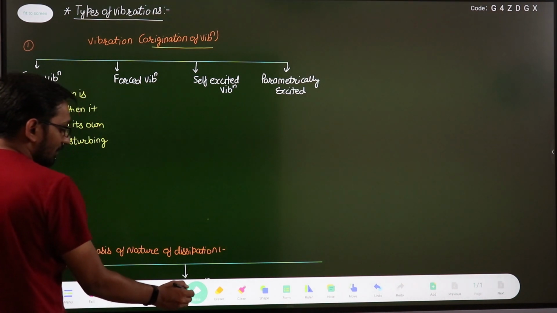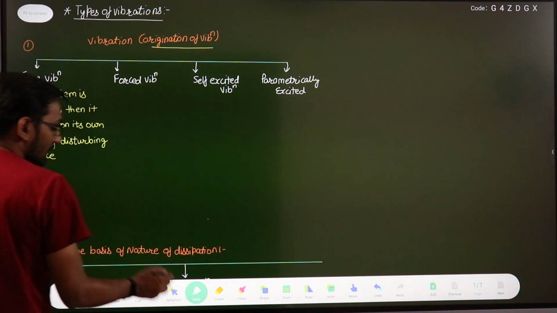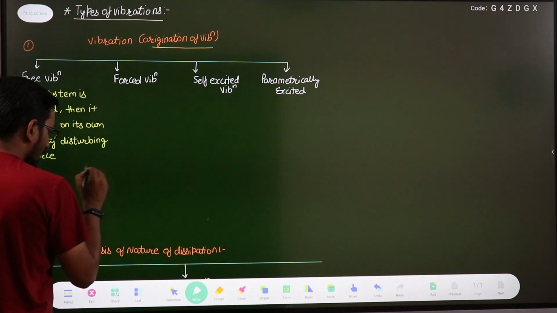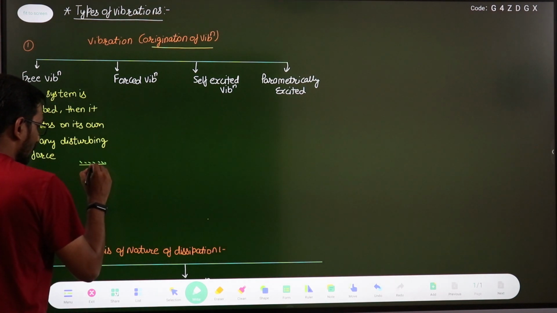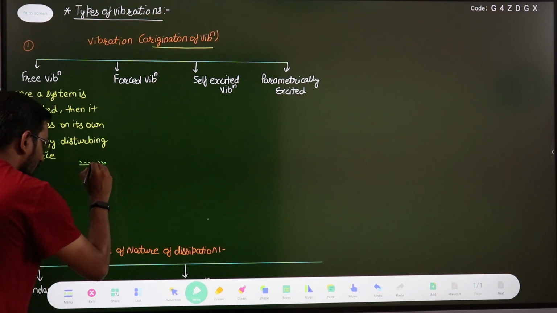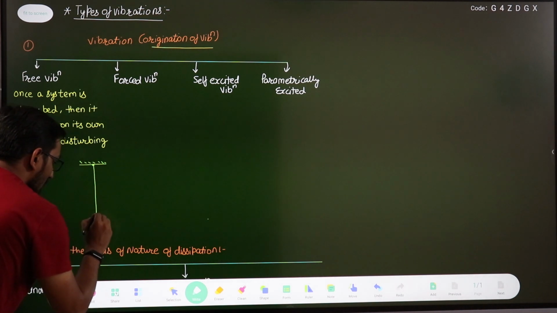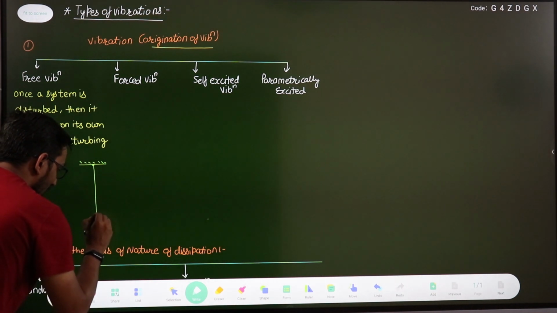For example, if we take an example of a pendulum, suppose this is a pendulum, this is some fixed link, and here we have some pendulum. This is the equilibrium position of the pendulum, right?